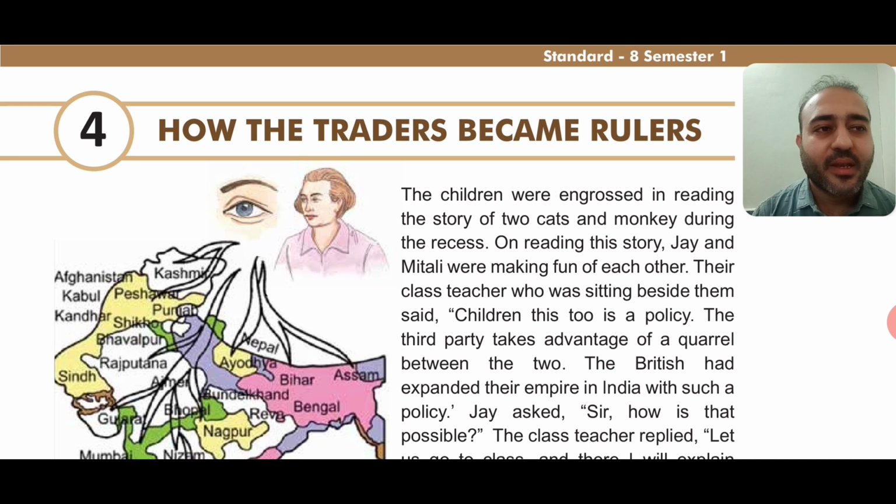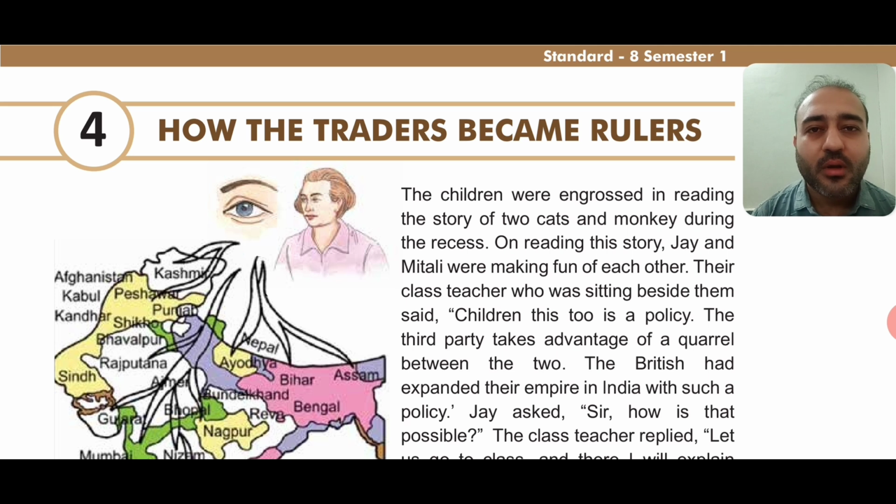So in the first paragraph, the story is given that there were two children, right? The children were engrossed in reading the story of two cats and a monkey. This is a very famous story which we all might have heard in our lower standards, that there were two cats who were about to have roti, that is the chapati. So a monkey comes and makes them both fight. So we know this story very well.